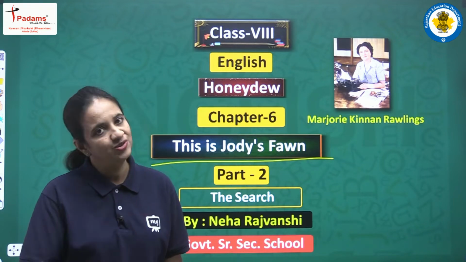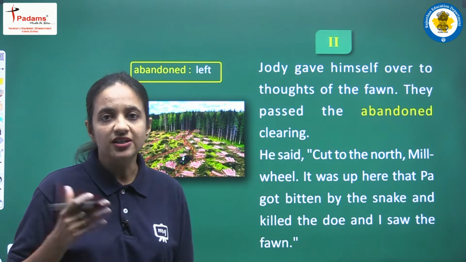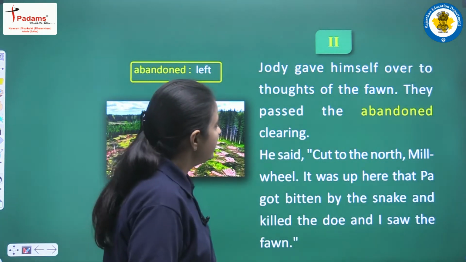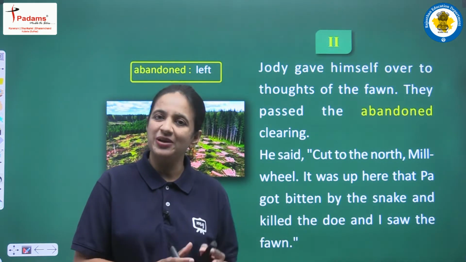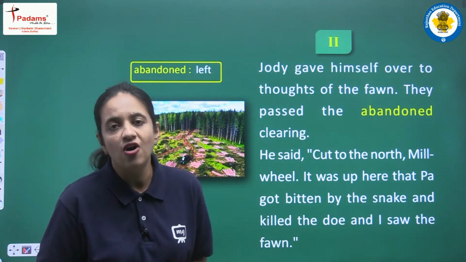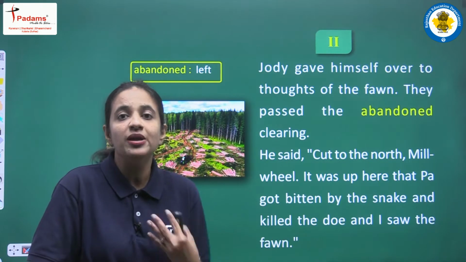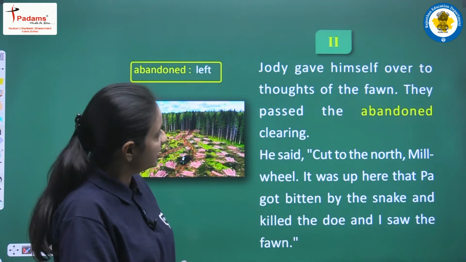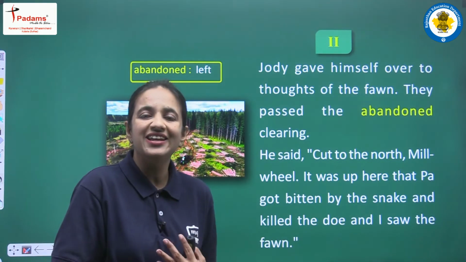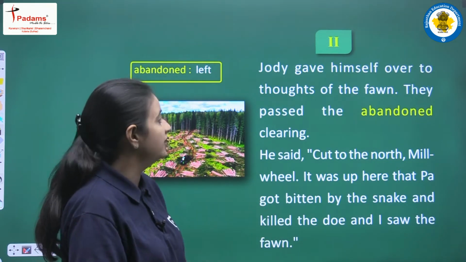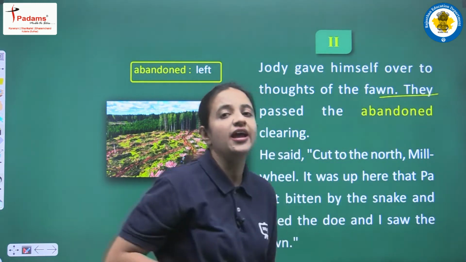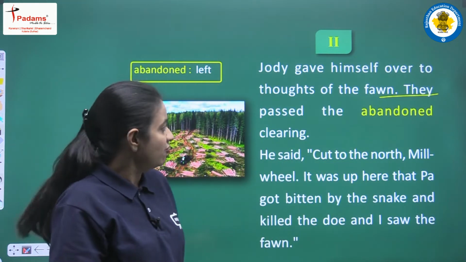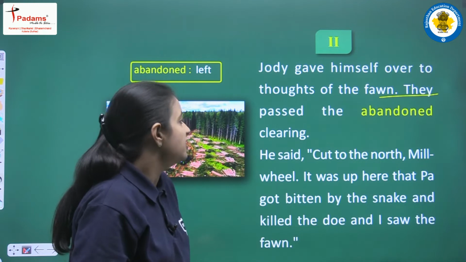So now let's continue the chapter. This is part 2. Let's read. Geordie gave himself over to thoughts of the fawn. So now Geordie is going back to the forest. He is sitting on the horse behind Millville. Now he was thinking about the fawn again and again. He was thinking only about the fawn. They passed to the abandoned clearing. So now Geordie and Millville are going to the forest, and finally they passed the